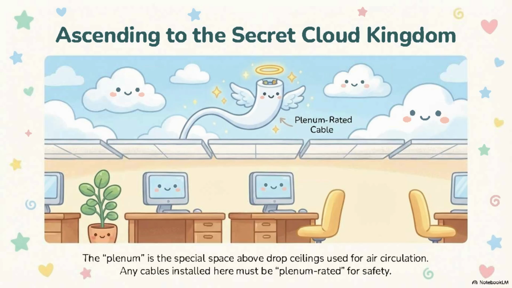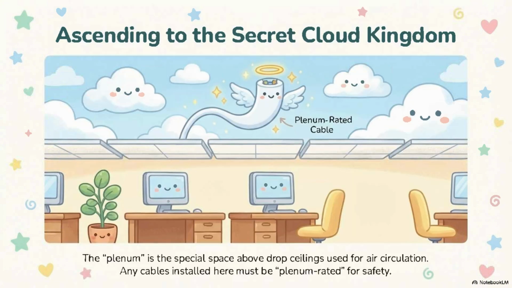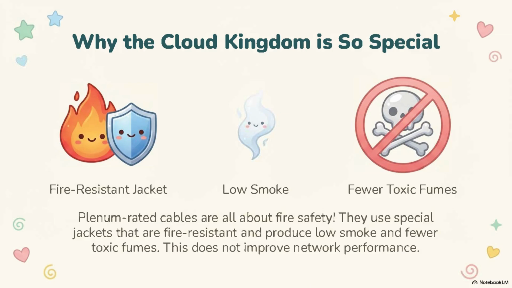Next is an important safety concept: Plenum-Rated Cable. Plenum space is the area above drop ceilings used for air circulation. Cables installed in plenum spaces must be plenum-rated. Plenum-rated cables use fire-resistant jackets and produce low smoke and fewer toxic fumes. Plenum rating affects fire safety only. It does not improve network performance.